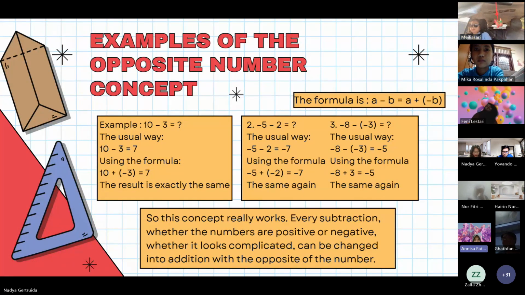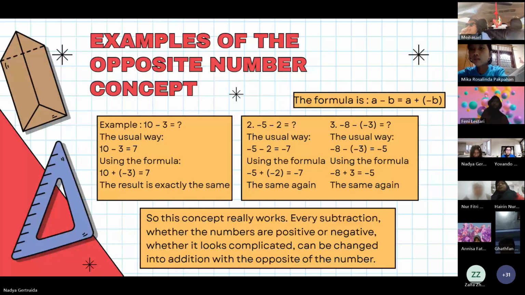Examples of the opposite number. Let us prove this opposite number concept using several examples. The formula is: A subtracted by B is the same as A added to the opposite of B. Example 1: 10 subtracted by 3.